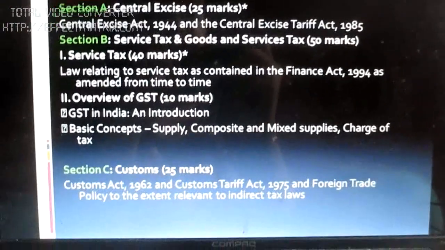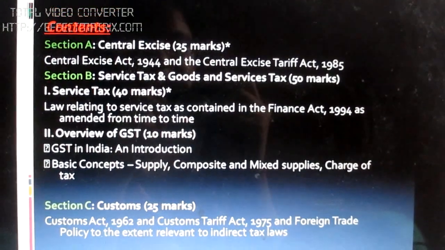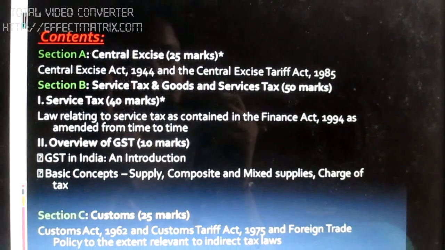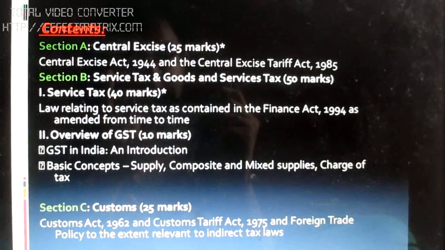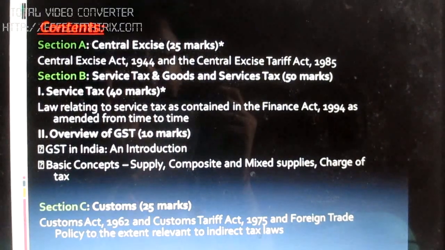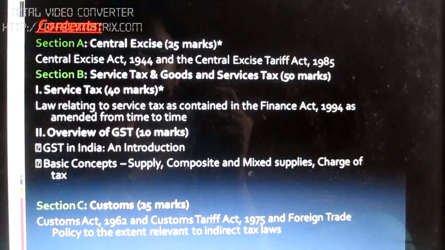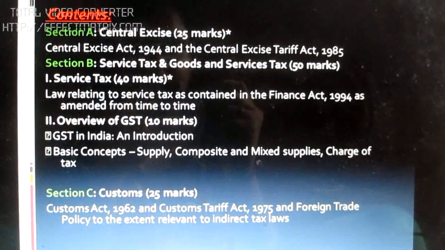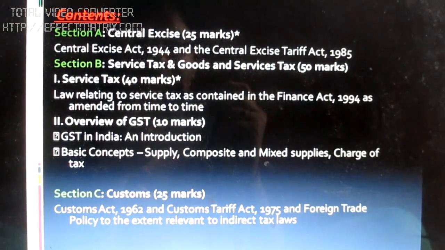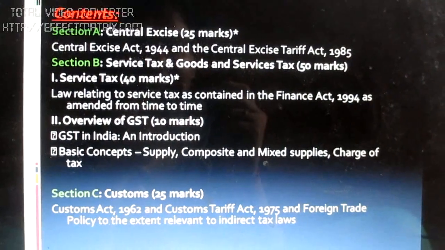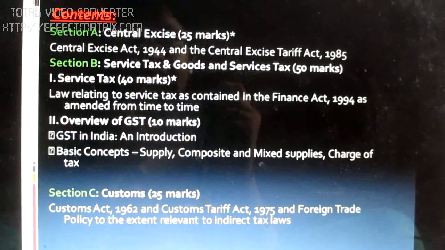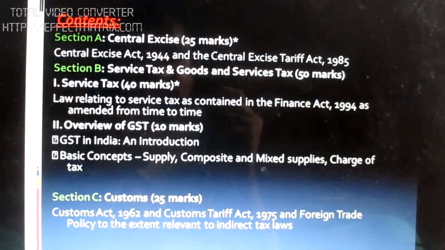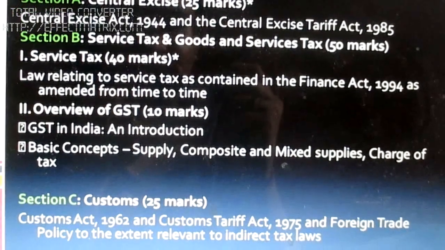First, let us talk about the contents. So earlier, what was the distribution of marks in Paper 8 of CA Final Indirect Tax? For 25 marks there was Central Excise, for 50 marks there was Service Tax, and for another leftover 25 marks there was Customs. But now due to change in syllabus, instead of 50 marks of Service Tax, it will be of 40 marks, and the remaining 10 marks will be of an overview of GST.